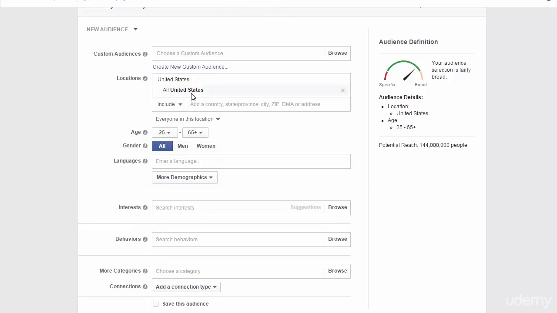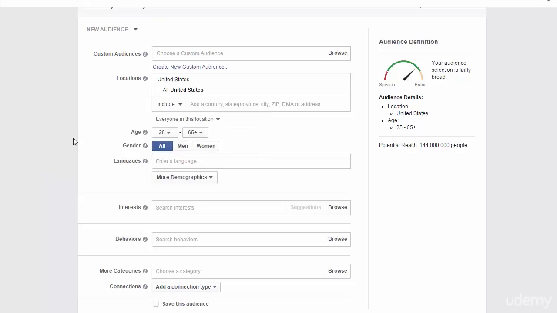If you're marketing or selling on Amazon.com in the United States, you'll need to set the location as only the United States. Age really depends on the product. I usually set it at 25 and above, no matter what the product is, because people 25 and above generally have more money and are more likely to have money to spend on a particular product.